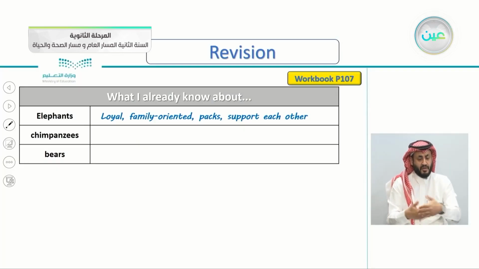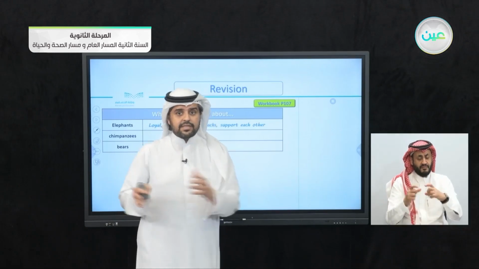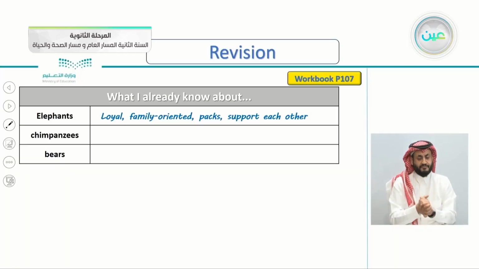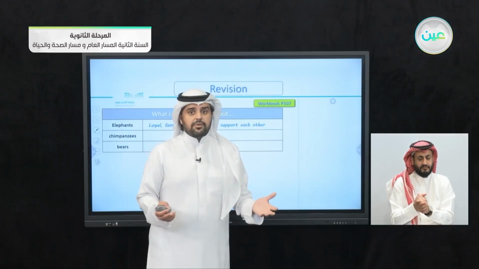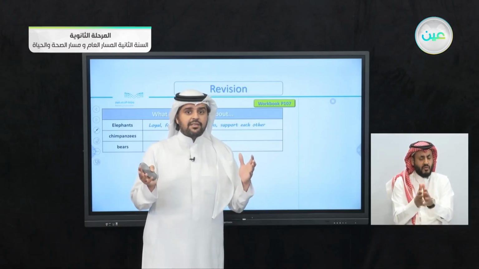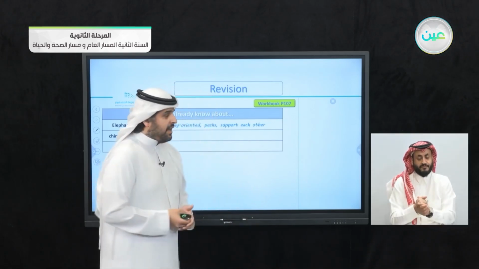They support each other. That's why we continued support each other. They are like a family. Each elephant will support the others. Just like in the picture, you can see the big elephant and the baby elephant. He is supporting him. So loyal, family-oriented. They move in packs. They support each other. What else do you know about elephants? Are they small or big? Yes, they are very big, actually.